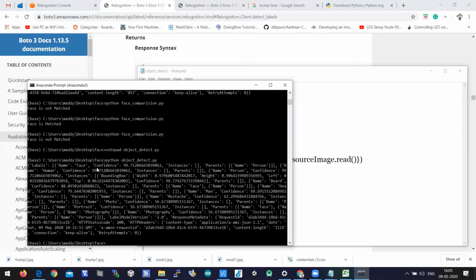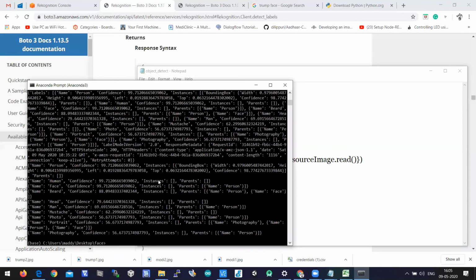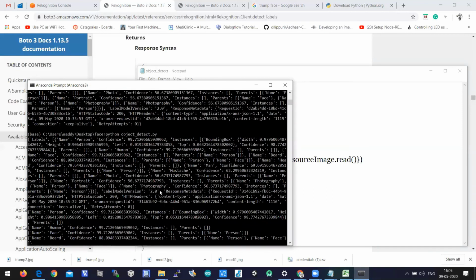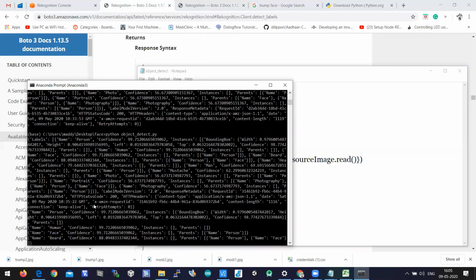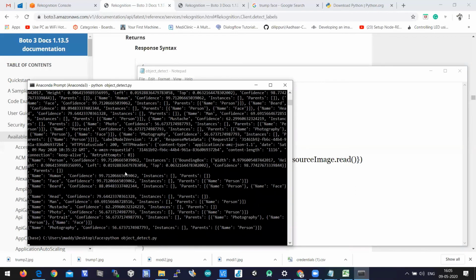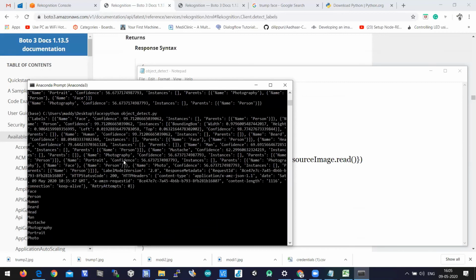Let us save this file and run the program. Let me write label of Name to get the label names. So these are the labels which have been extracted.